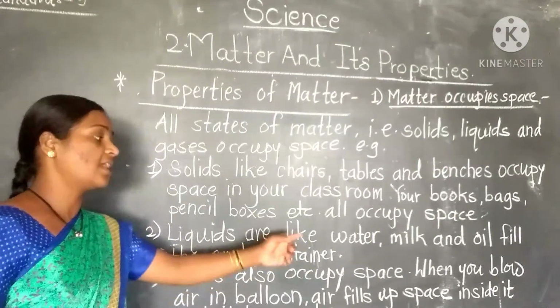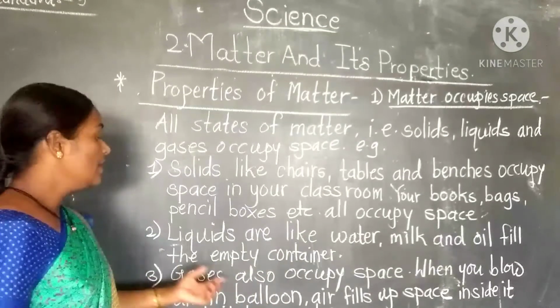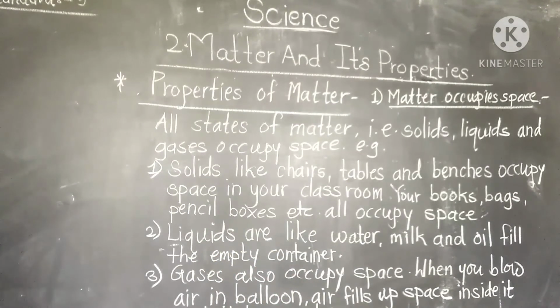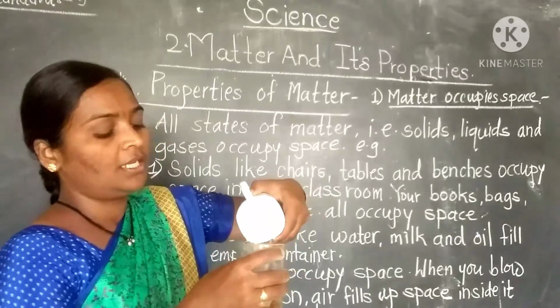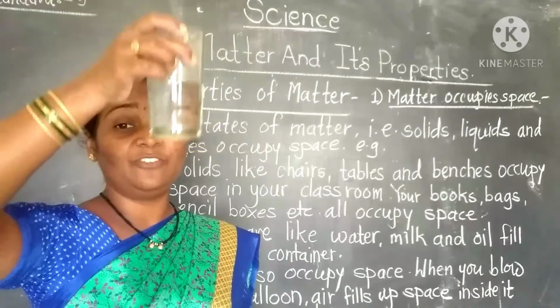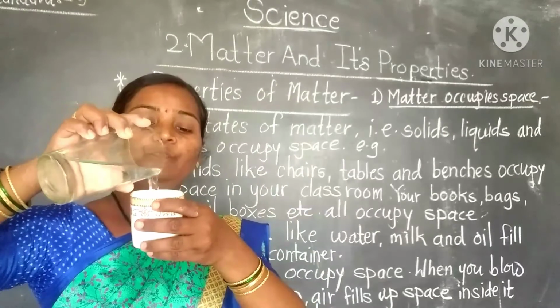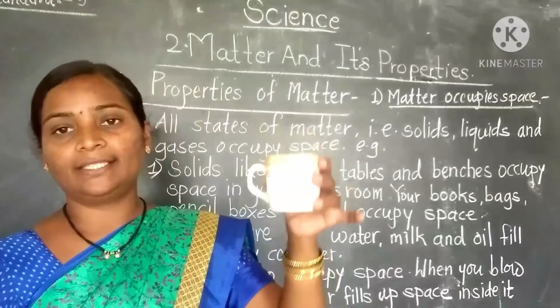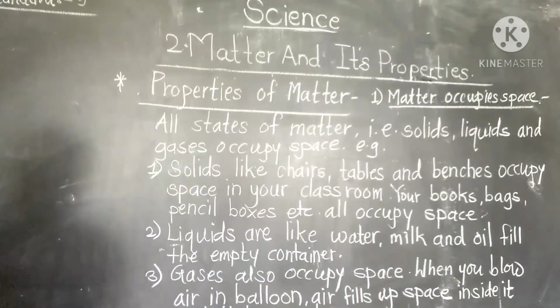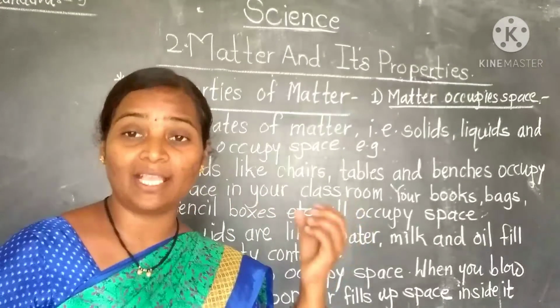Second, liquids like water, milk and oil fill the empty container, as we have seen. If I have a glass and I pour water into it, what is happening? The liquid takes the shape of the container. It fills the container. Even if we pour it in a cup, it takes the space inside the cup. So liquids like water, milk and oil fill the empty container, means it occupies the space of the container.